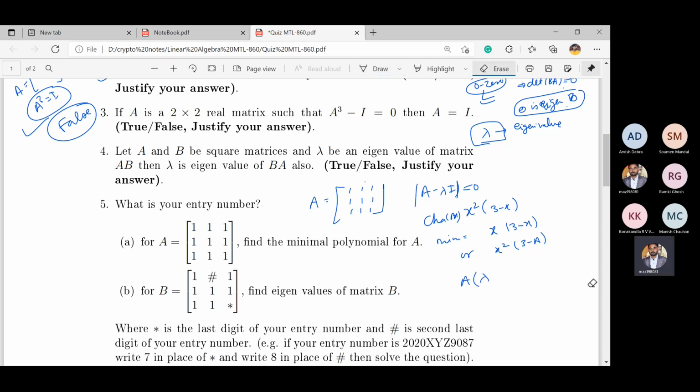So you have to check: here you put 3I minus A equals 0, or A square times 3I minus A equals 0. If this is 0, then this will become the minimal polynomial. If this is not 0, then the other becomes the minimal polynomial. So you just have to multiply this matrix, check one, and if it is not 0, then the other automatically becomes the minimal polynomial for this.